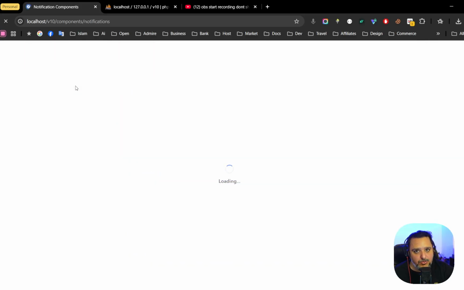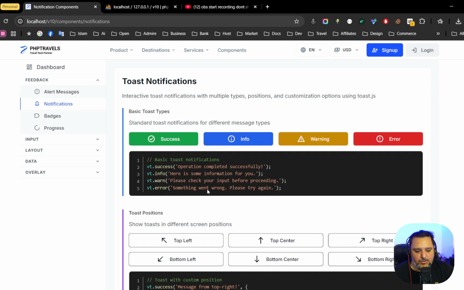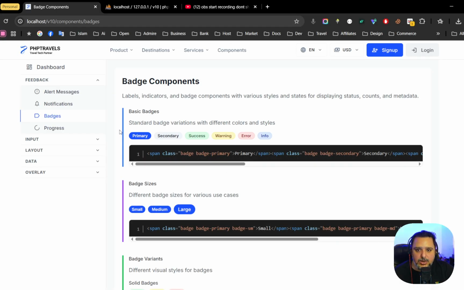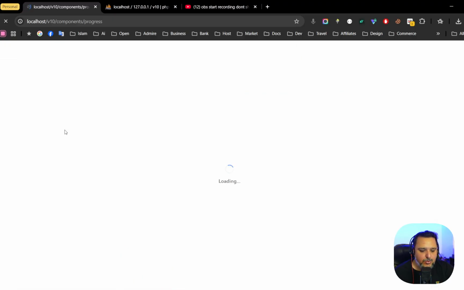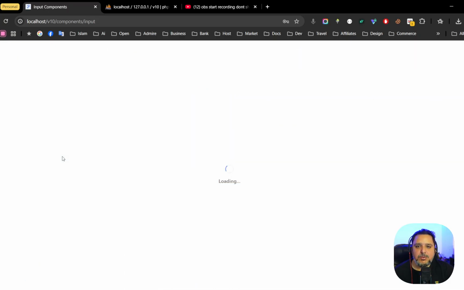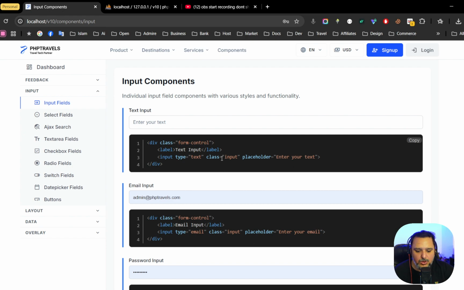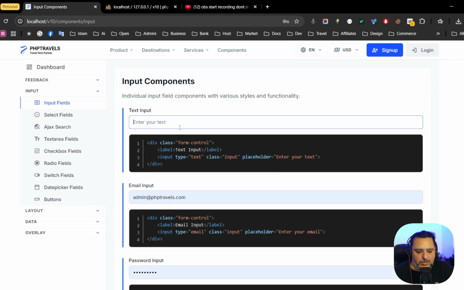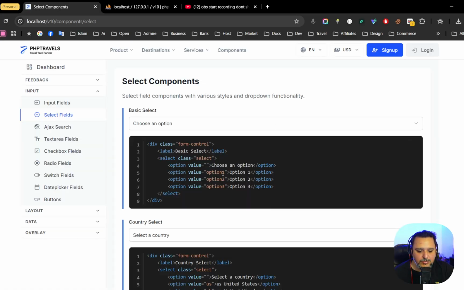For example, if you have notifications, you can also check that we have implemented every library by default. You don't need to inject any further libraries or plugins into the system. Then we have baggages. This is completely for the front end. If you want to work with the progress bar, we have all the inputs over here. And we made very simple classes out of this. For example, you just need to use the class input when you are using an input. So it makes development very simple, just one class, and all the design will come along. And then we have select fields.